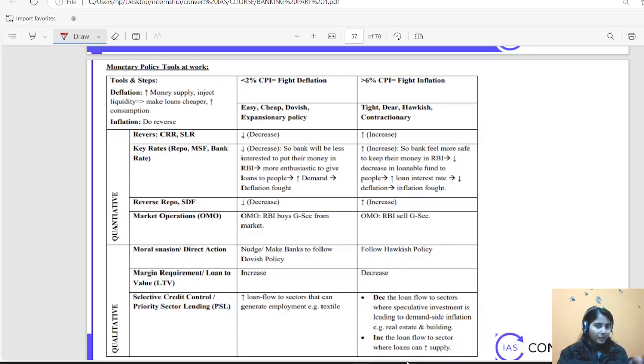So I will stop it here because this is quite a recap kind of chart. I'll start from here in the next session so that you will be able to quickly recap all those things and then we will move forward.